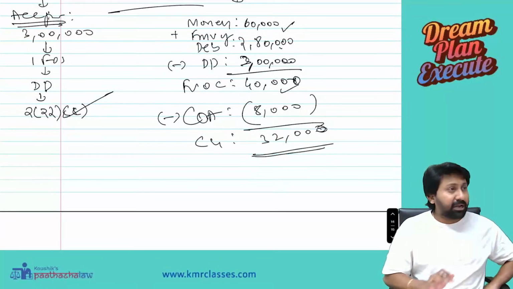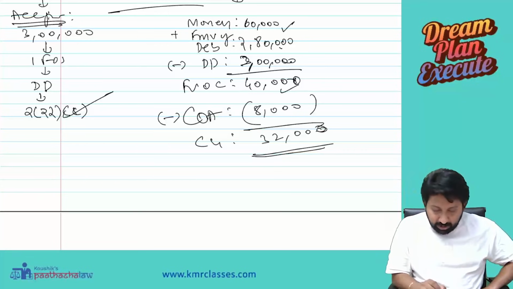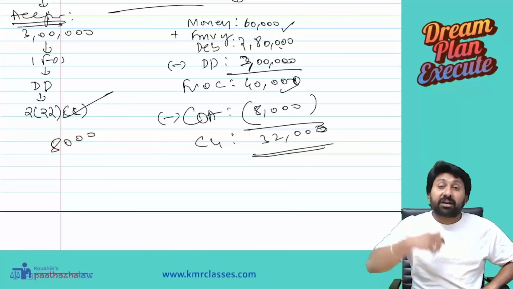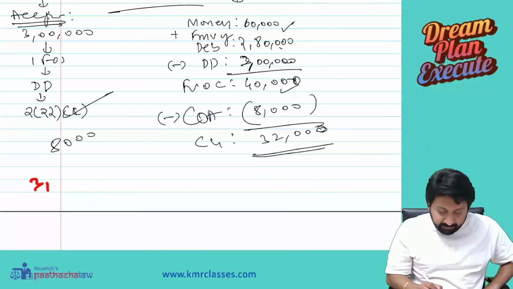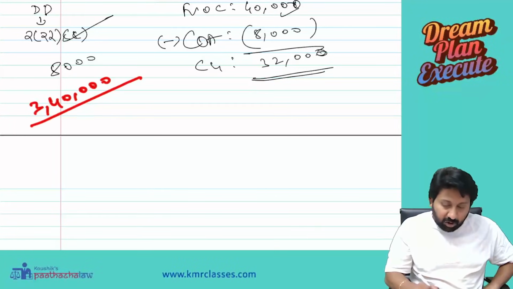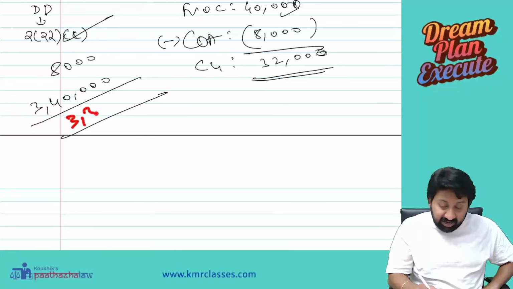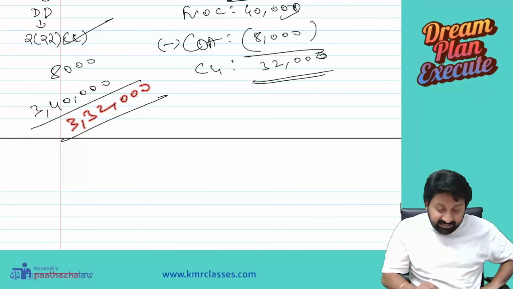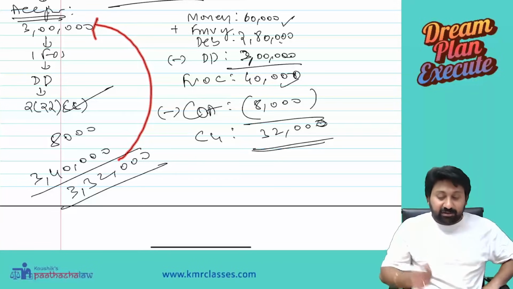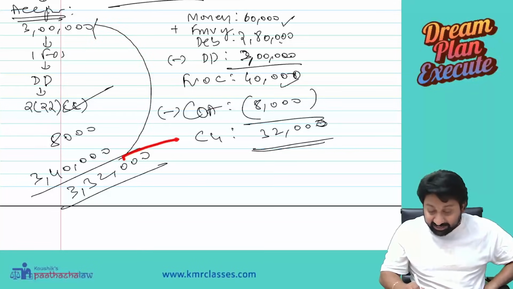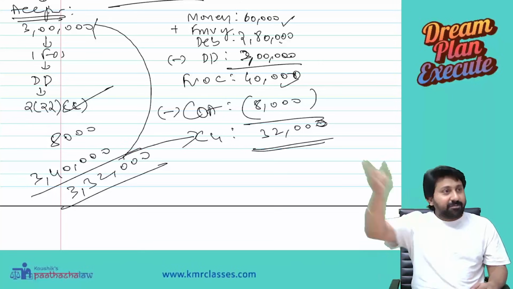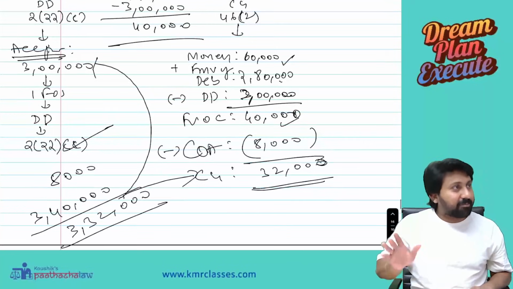Under the head capital gain. See the beauty now. You purchased 8,000 worth of shares long back. After 20 years, you received 3,40,000. So how much is the extra amount you got? 3,32,000 extra I made. Of this, 3 lakh to the extent of dividend profits is taxable under the deemed dividend concept, and 32,000 is taxable under the head capital gain. Claps to the government of India for distributing the income like this. Understood the point or not?